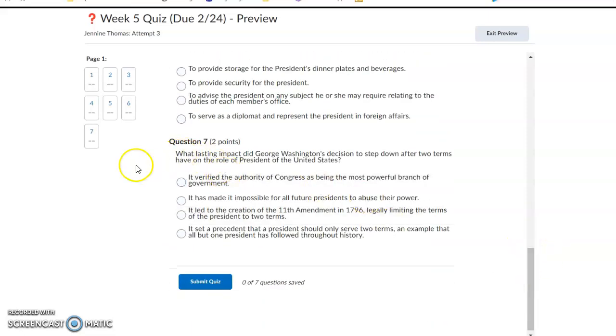Question number 7 is the last question. What lasting impact did George Washington's decision to step down after 2 terms have on the role of the President of the United States? It verified the authority of Congress as being the most powerful branch of government. It has made it impossible for all future presidents to abuse their power. It led to the creation of the 11th Amendment in 1796, legally limiting the terms of president to 2 terms, or it set the precedent that the president should only serve 2 terms, an example that all but one president has followed throughout history.